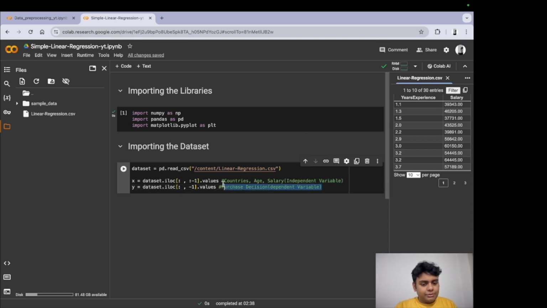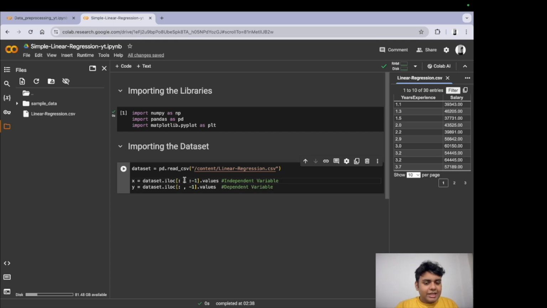So I'm going to delete this because we did this and this was for the previous data. And although this would be the same, you can write it. This would be years of experience, which is the independent variable. I'm going to write it independent variable, and this was for the dependent variable. All right.